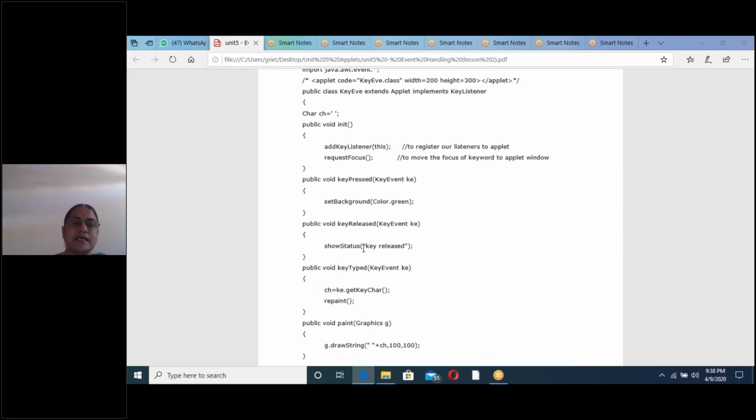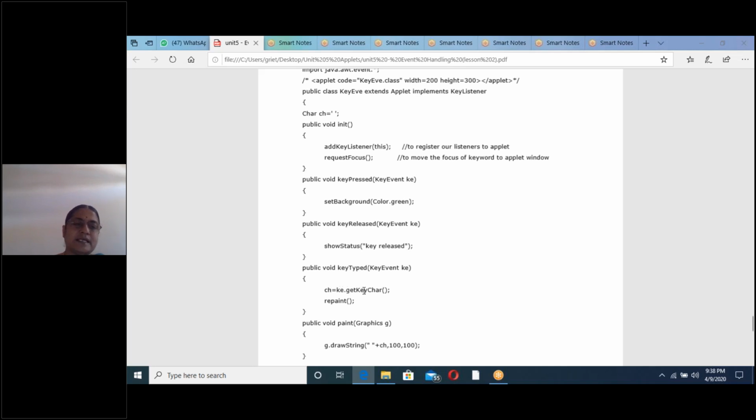you type one key. Now, I have typed J. When you execute the program and type one char, these are the three actions to be done. First, key pressed: the background color of the applet window is set as green. After that, key typed.